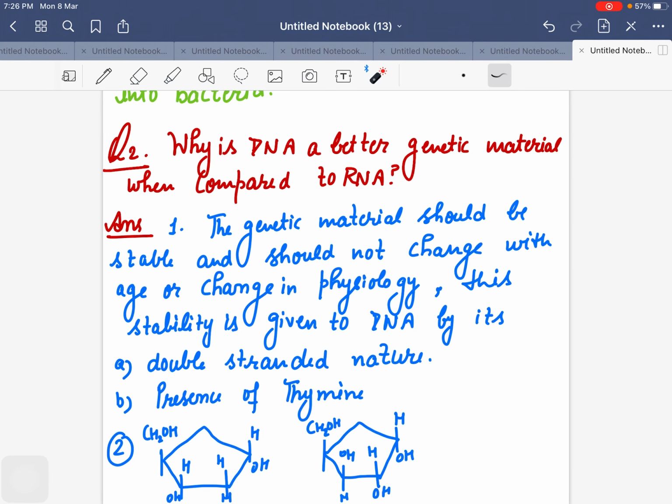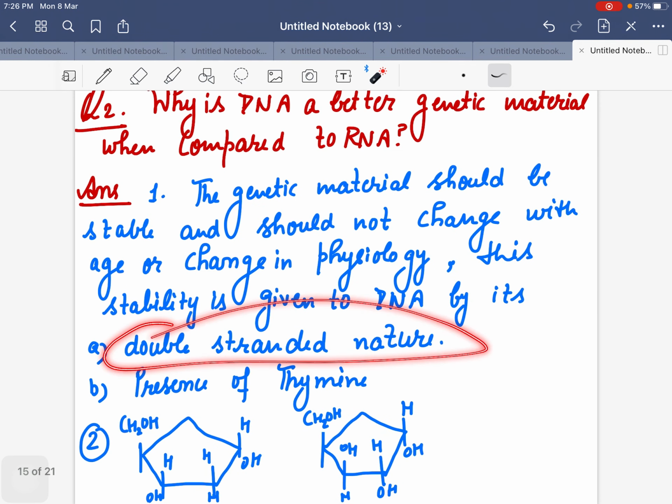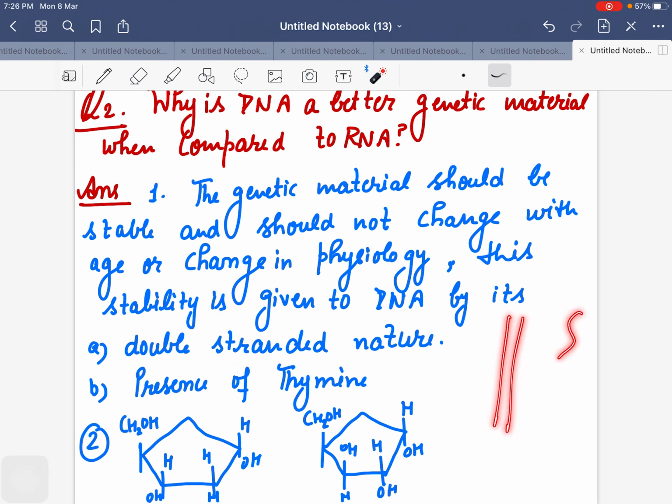Okay, so the second question we will see: why is DNA a better genetic material when you compare it to RNA? Two things are very clear: genetic material should be stable. Any material that is so important and has such work given to it should be stable and should not change with age or change its physiology. So this stability is given to DNA. Why is DNA stable? Because of its double stranded nature.